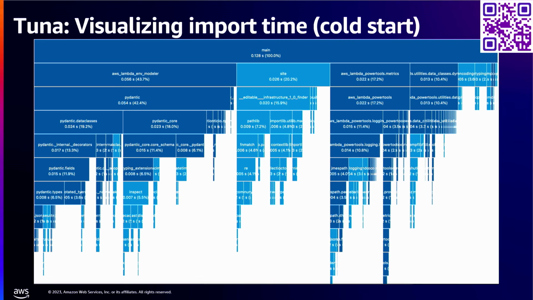It's just one environment variable that you can use in Lambda or just locally. It's called Python import time, which Python itself will use to profile how long it takes to import your code. Everything that imports will be profiled. It generates a very long file, and Tuna, an open source project, visualizes all of this as an icicle chart. So you can see where it started, and then it goes all the way down. The deeper, the more calls it had to go through. Most of the time, the cold start in Python specifically, or other languages as well, is when you import a new dependency. So just by using Tuna, you can easily visualize this.